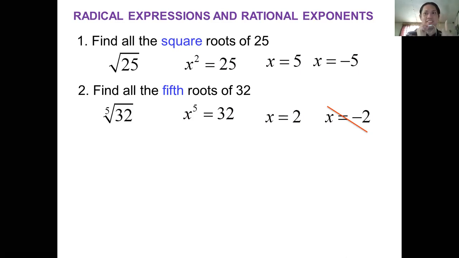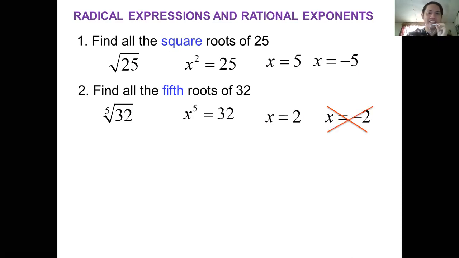Do not forget that one. We are not looking for square roots, just like in number 1. That's why it considered the negative 5. For number 2, since we are looking for the fifth root of 32, negative 2 is not included. The answer is 2. Again, because 32 can be expressed as 2 to the power of 5.